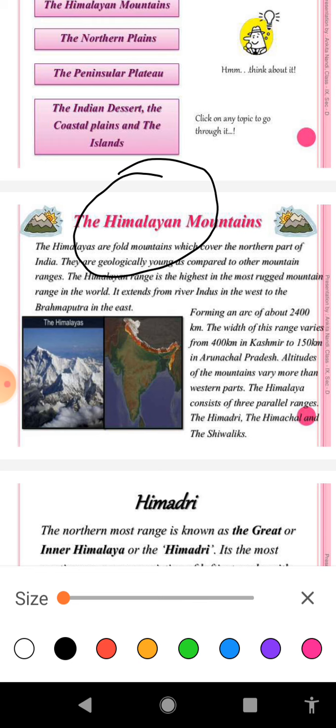With regard to the height, there is variation in height. Height is greater in the eastern half than in the western half of the Himalayas. In the sense that as we move from west to east, the elevation or height of the Himalayas increases. Another point, the Himalayas have three parallel ranges, the Himadri, the Himachal and the Shivalik.